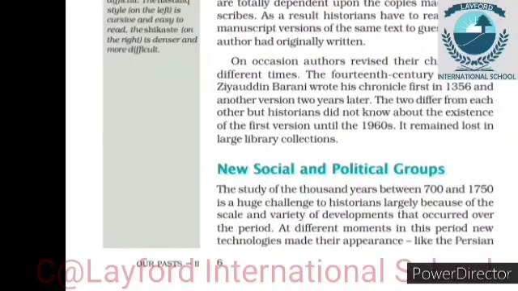As a result, historians have to read different manuscript versions of the same text to guess what the author had originally written. On occasion, authors revised their chronicles at different times. The 14th century chronicler Ziauddin Barani wrote his chronicle first in 1356 and another version two years later.